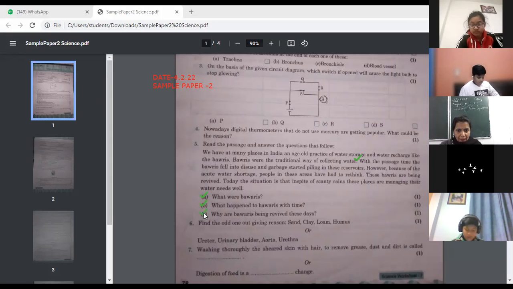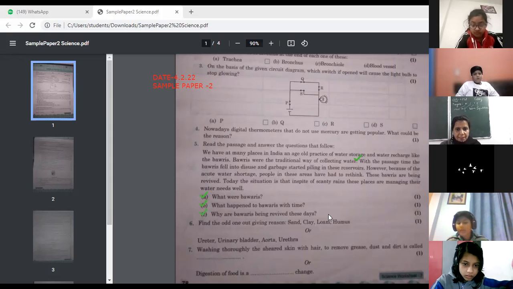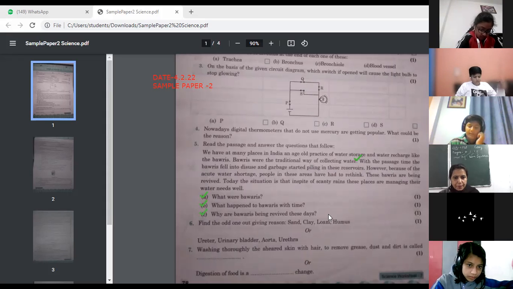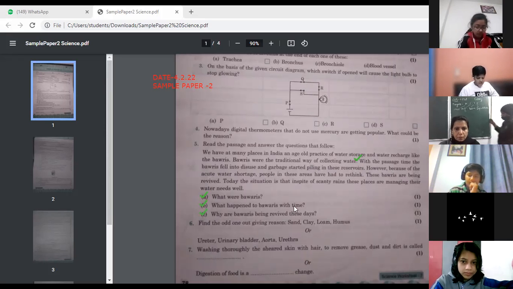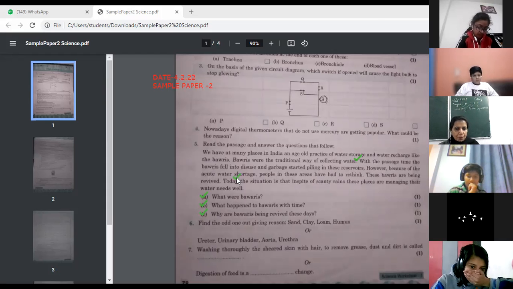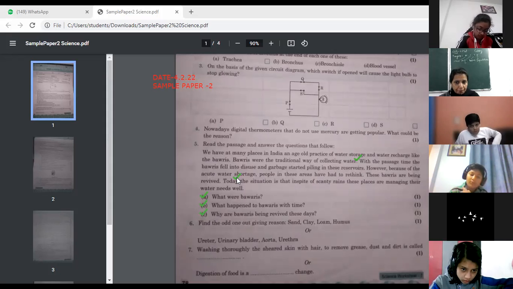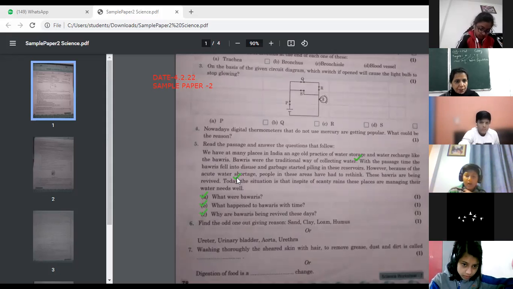Next, why are Bawris being revived these days? Yes, Vansh Sharma. Ma'am, the situation is that in spite of scanty rains, these places are managing their water needs well. Okay. So what type of situation are we talking about today? We are talking about scanty rainfall. So the places are managing their water needs. Again, we are going for that purpose.